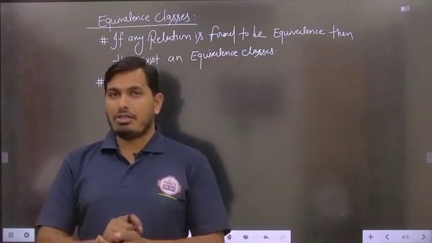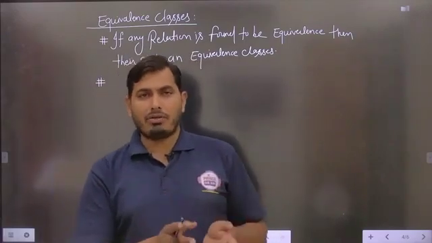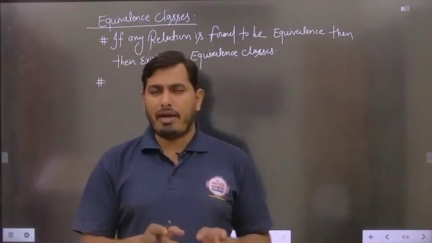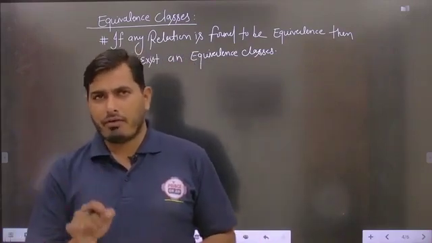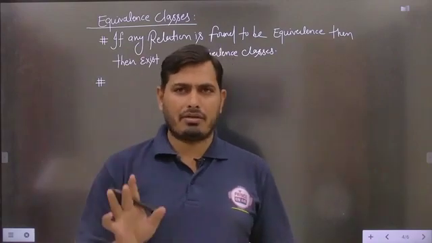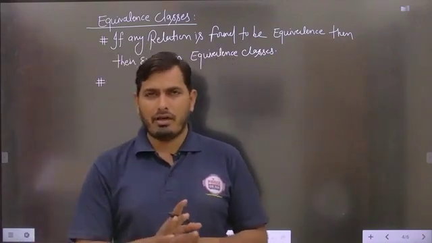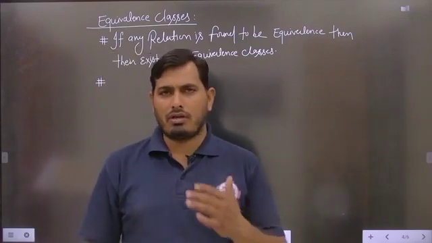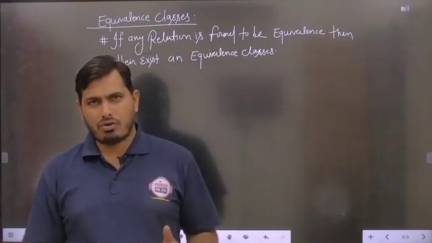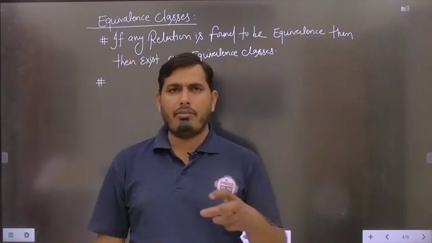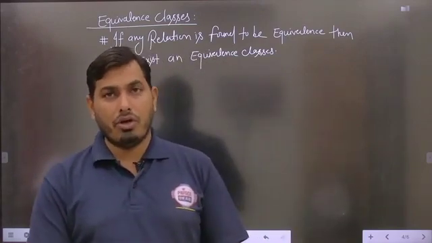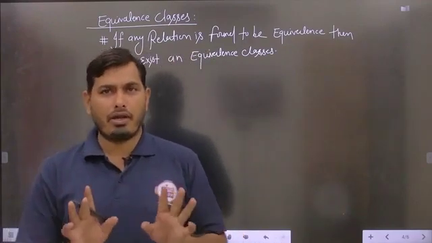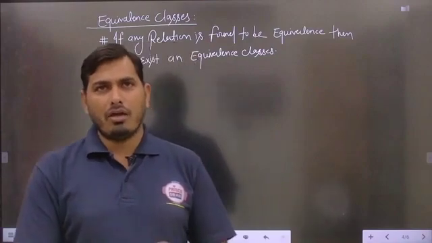And the third condition: any element of subset A1 is definitely related to its other elements. Is it clear? And similarly, any element of A2 is always related to itself, or you can say to the elements that are available in the set A2. No element of A1 should be related to an element of A2. This is the very basic condition for the equivalence classes.